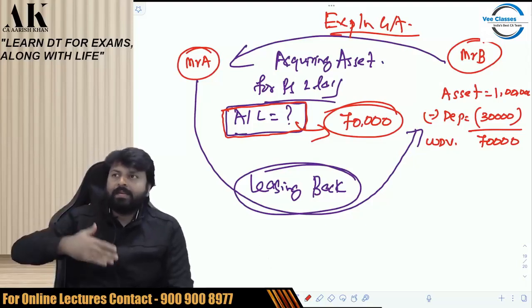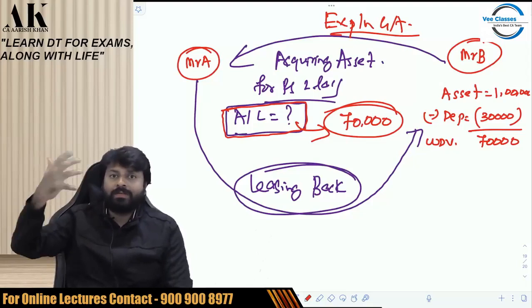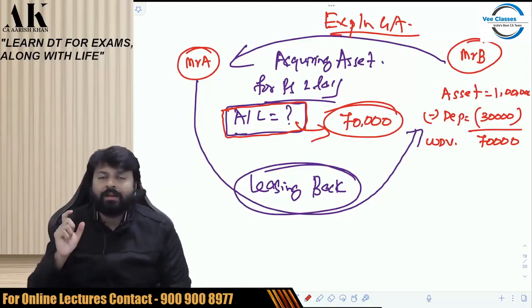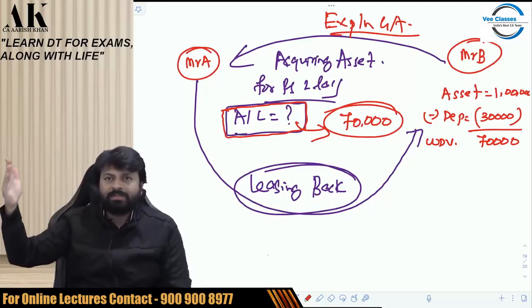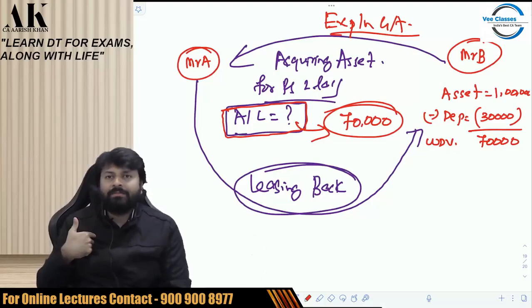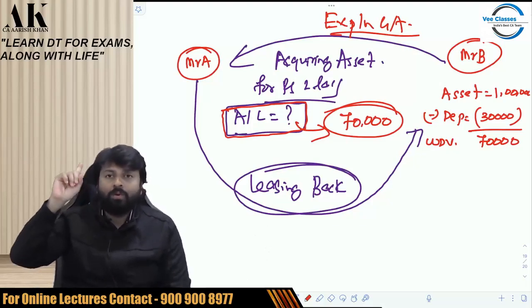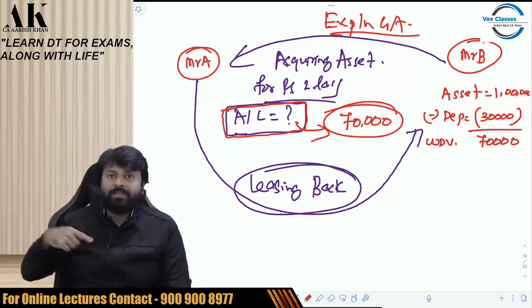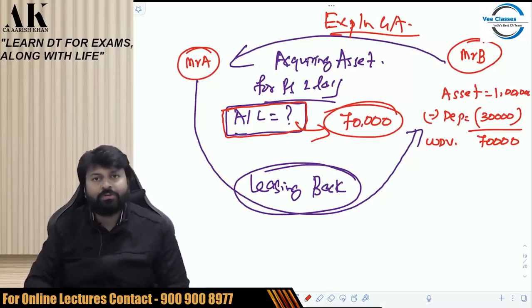Second, when somebody is selling an asset at a very high price, then in that case, the actual cost in the hands of the recipient will be determined by the AO with the approval of the Joint Commissioner. Then if I am selling an asset to Mr. B, who is selling to Mr. C, who is selling again to me, then in my case, the actual cost will be, when I was selling the asset for the first time, what was the WDV at that time compared with the reacquisition price, whichever is less. And the fourth one is this one, which you can see on the board.